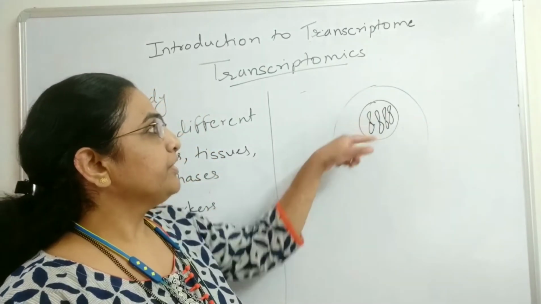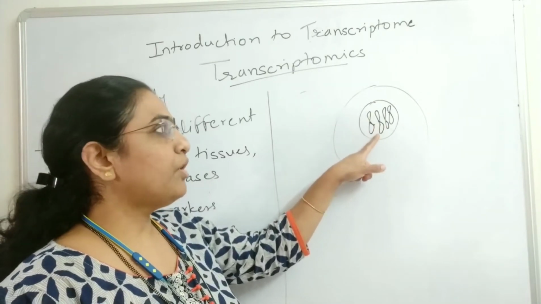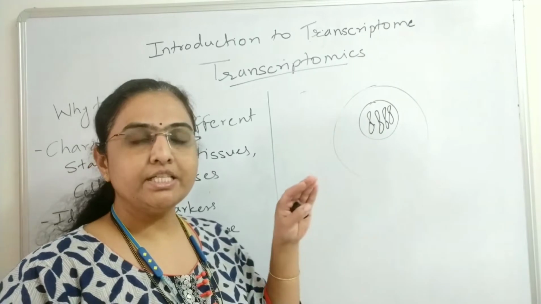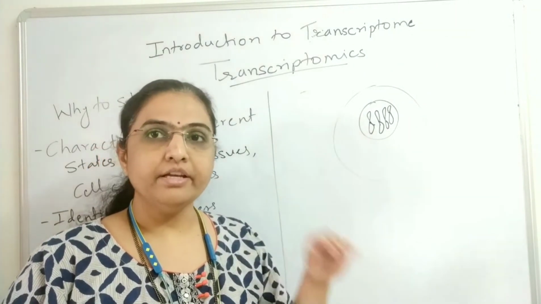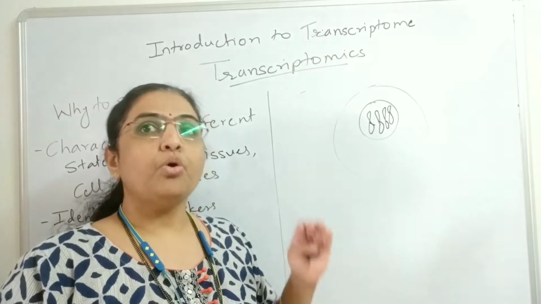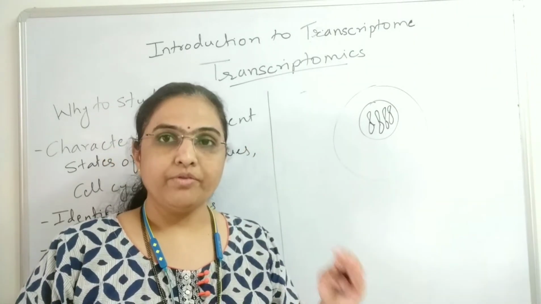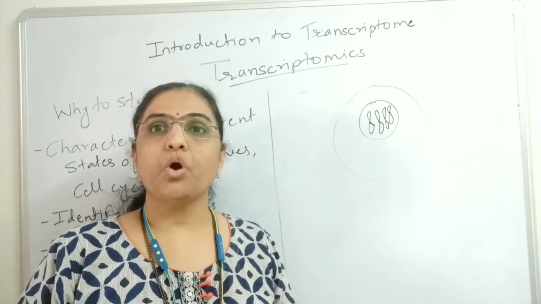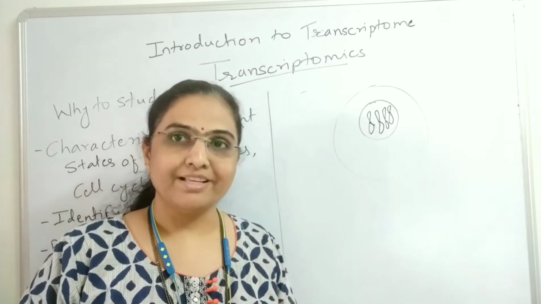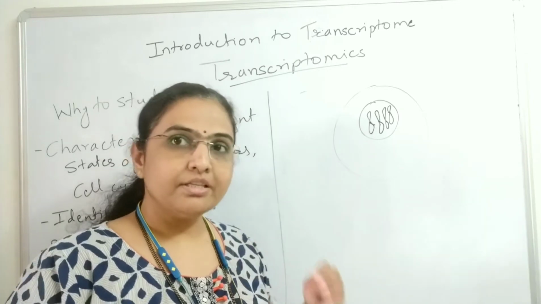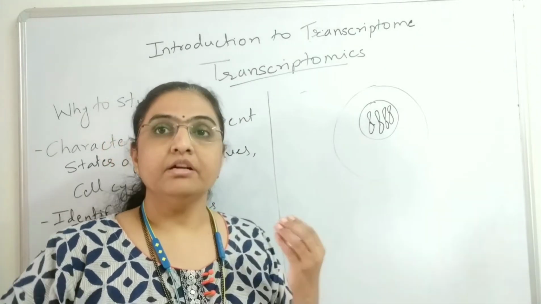So here is a genome, and on the genome there are genes, and from these genes there is expression, and there is the synthesis of the mRNA. So from the genes, there will be transcription, and the transcript, that is the mRNA that is synthesized, is called the transcriptome.